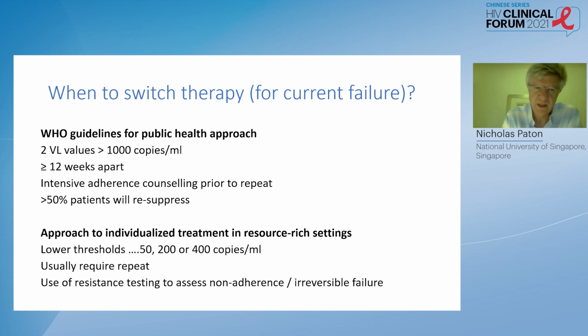regimen. The approach to individualized treatment in resource-rich settings can be different in that people recommend sometimes lower thresholds, perhaps diagnosing failure with a viral load above 50 copies or 200 or 400 copies. But usually a repeat is recommended. And often there's a recommendation to use resistance testing to assess for the presence of mutations, which, if they're not present, might indicate non-adherence, or if they are present, might indicate irreversible failure of the regimen.